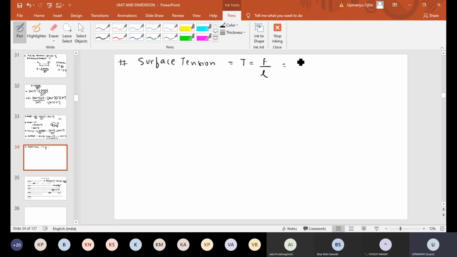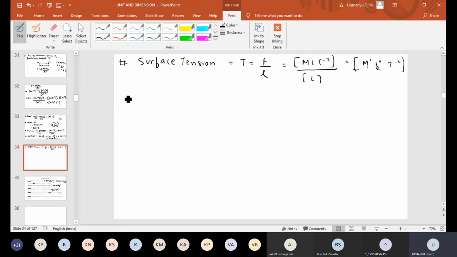Yes. Okay, sir. What is the dimensional formula of force? M L T minus 2, divided by length L. If you take length in the denominator, we'll get L to the power 1 minus 1, that is 0. So the answer would be M1 L0 T minus 2. That is the dimensional formula of surface tension.